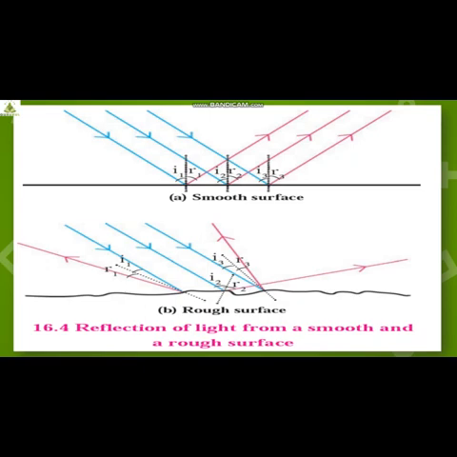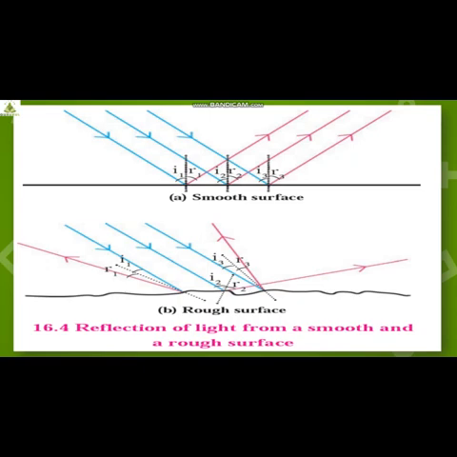Figure 16.4a is a smooth surface and 16.4b is a rough surface. If you observe it closely and carefully, we get to understand a relation between angles of incidence, I1, I2, I3, and angles of reflection, R1, R2, R3.